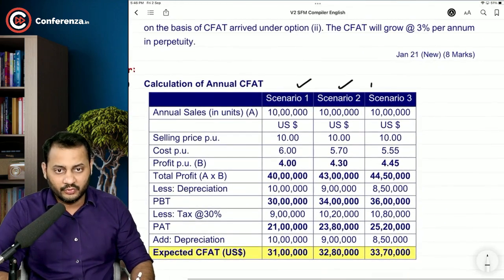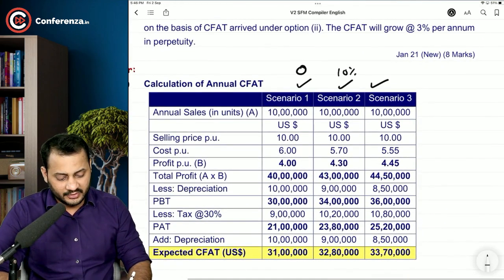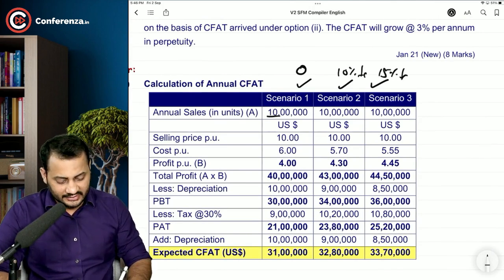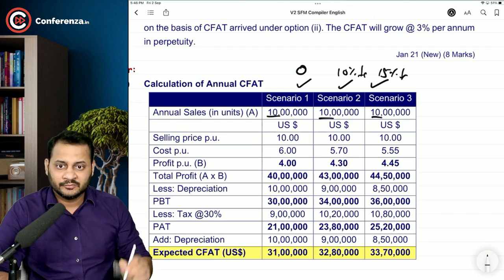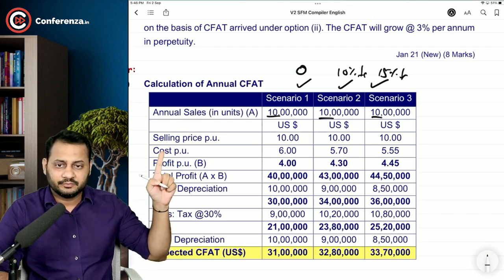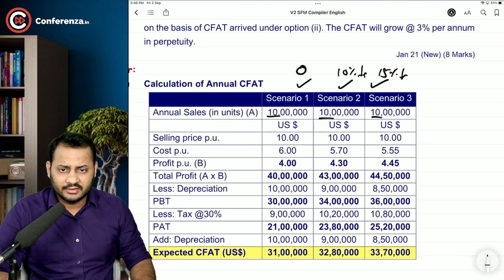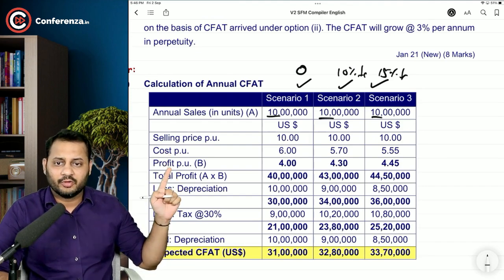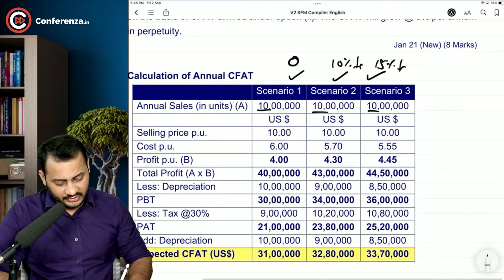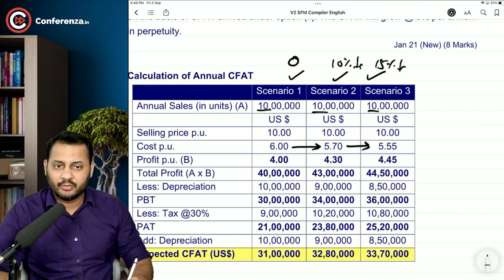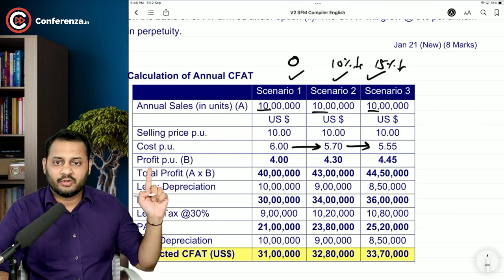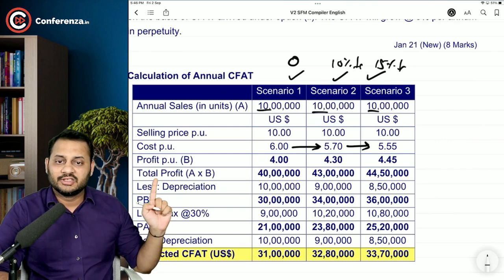Scenario 1, 2 and 3: 0%, 10% decline and 15% decline. You can see the sales are the same in all the cases. Selling price per unit, annual sales, cost per unit, profit per unit. See, cost 6 to 5.70 and 5.55. So this is profit, meaning contribution.